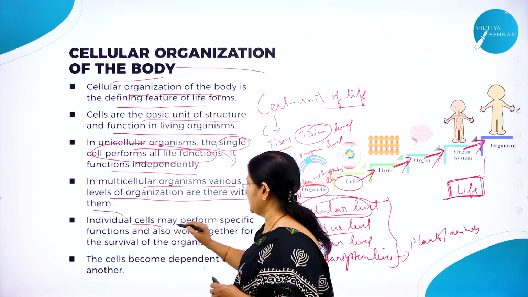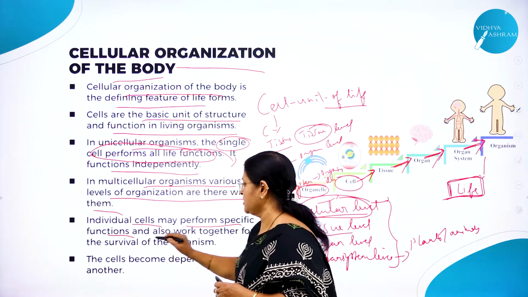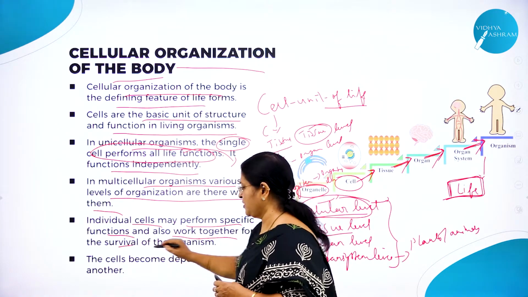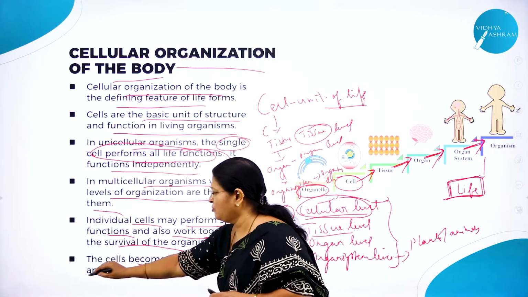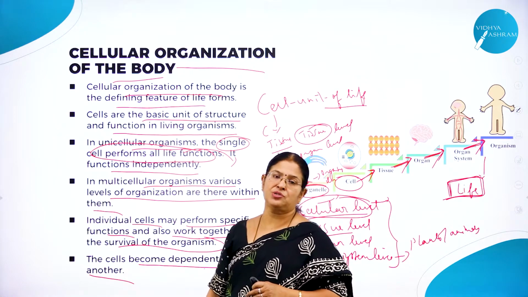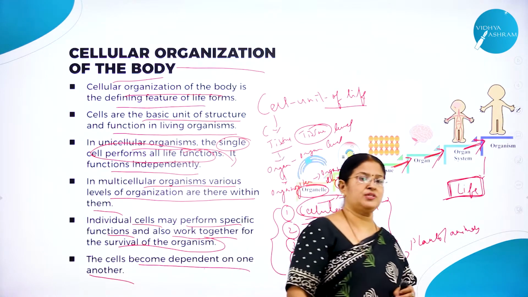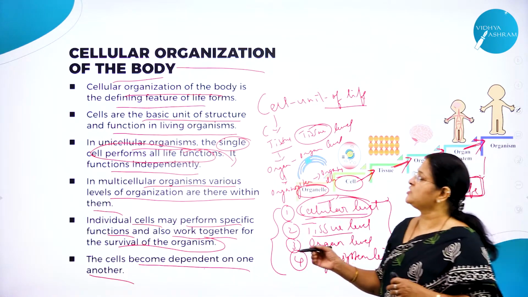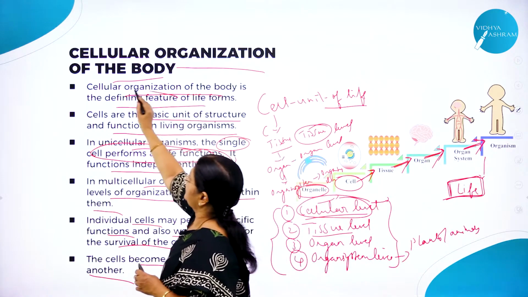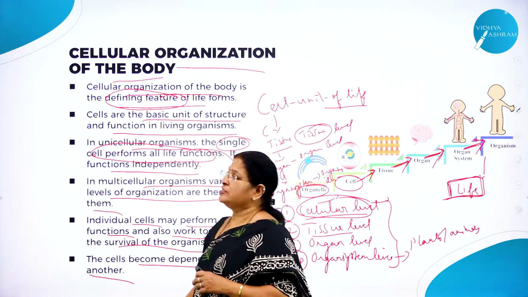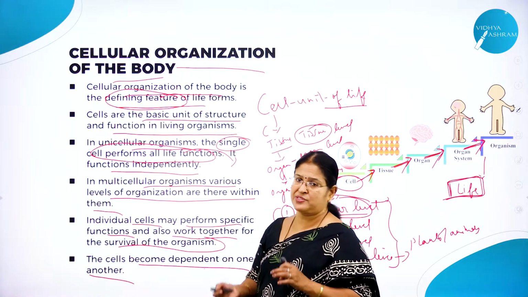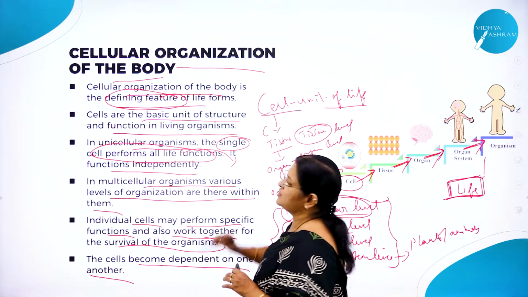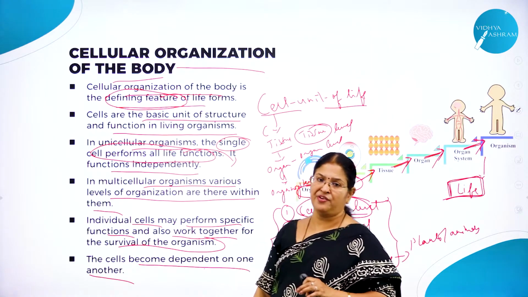Now, individual cells may perform specific functions and also work together for the survival of the organism. So the cells become dependent on one another. Hope you have understood what is cellular organization. As I said, it is one of the defining, very important features of living organisms. Only living organisms are made up of cells. So, what is a cell? Cell is the structural and functional unit of life.